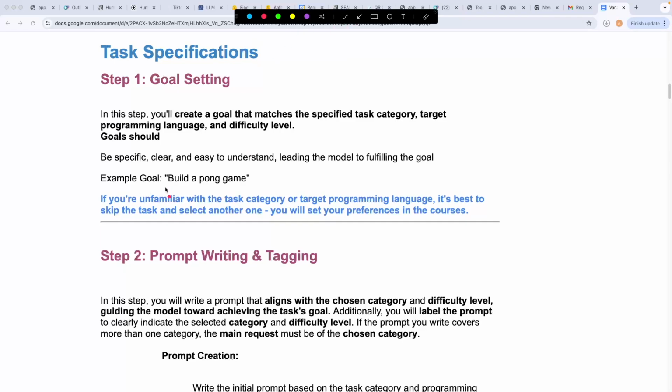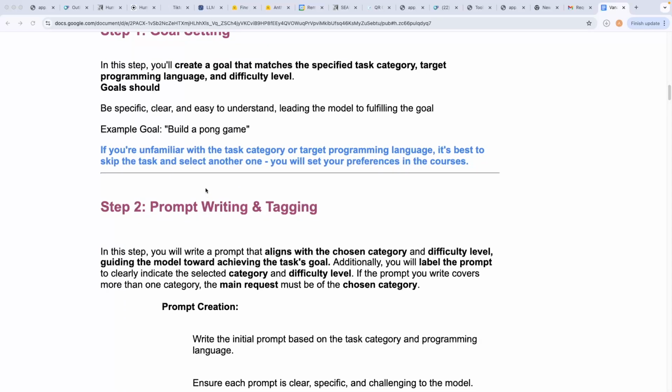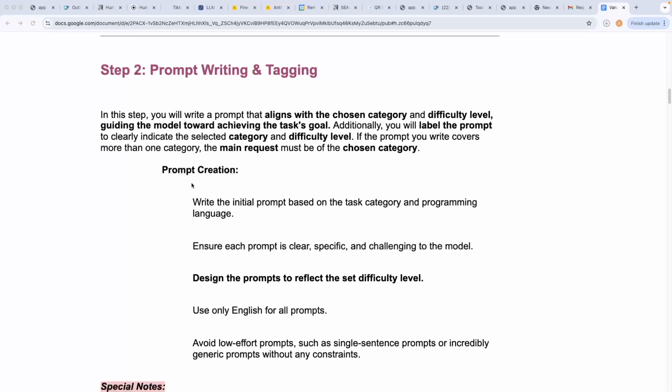An example goal could be build a ping pong game. That's how basic a goal is. It is not an input to the model. It is rather used by the reviewer to identify what type of task you're performing. Step 2 here is to write the prompt itself.